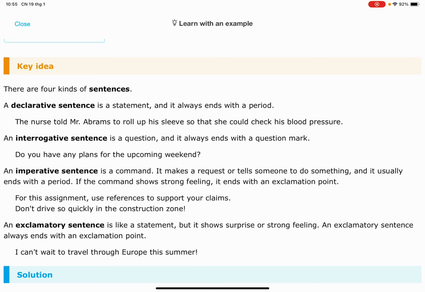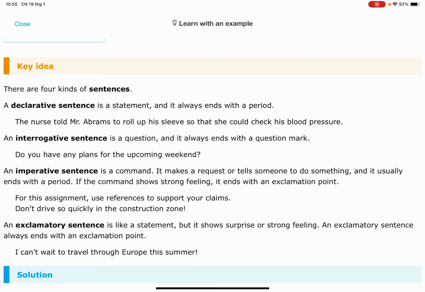In all these sentences, for the first one we just have to look at whether it has a period. For interrogative sentences, we see if it has a question mark. Imperative is kind of hard, because we have to read the whole thing, not only look for punctuation.